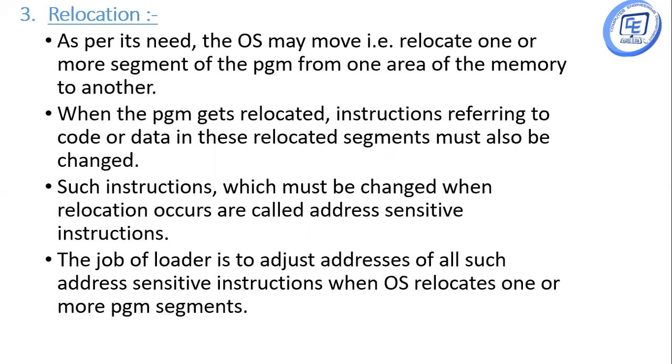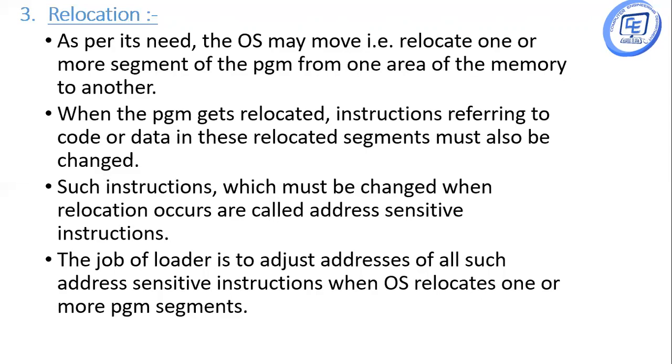The third function is relocation, which is the important one. As per the need, the operating system may move, or relocate, one or more segments of the program from one area of memory to another area of memory. When the program gets relocated, instructions referring to the code or the data in this relocated segment must also be changed.